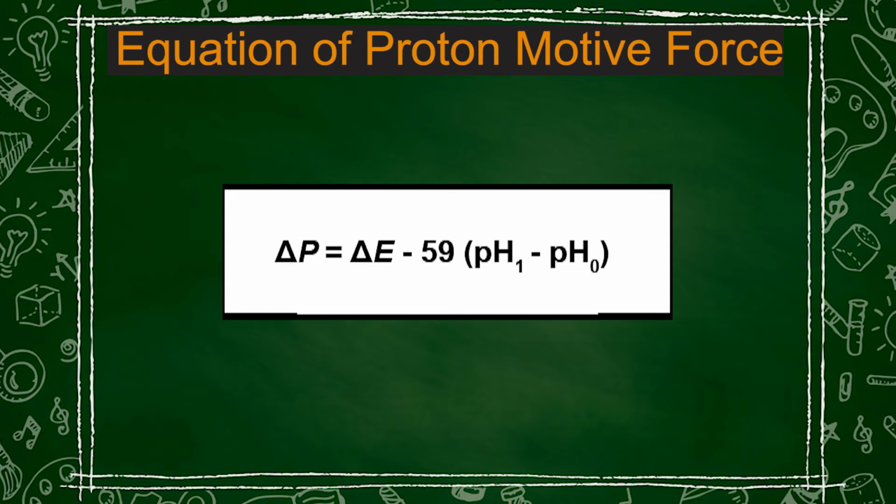The constant of proportionality at 25 degrees centigrade is 59 millivolts per pH unit. So, a transmembrane pH difference of 1 pH unit is equal to a membrane potential of 59 millivolts.